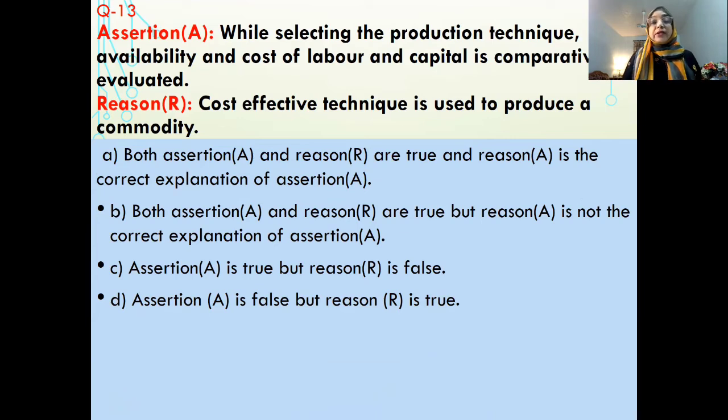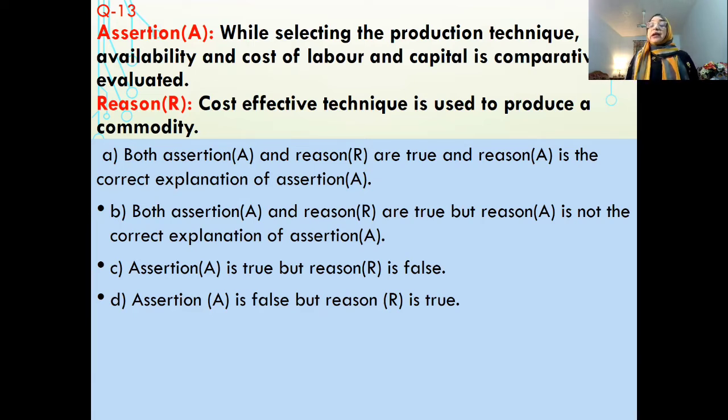Now, let us move to the next question. While selecting production technique, availability and cost of labor and capital is comparatively evaluated. What to produce, how to produce, for whom to produce. We are talking here about the central problem, the problem of choosing the technique of production. When technique of production is to be chosen, we have to compare the cost of labor and cost of capital, comparative availability, whether they are available or not.